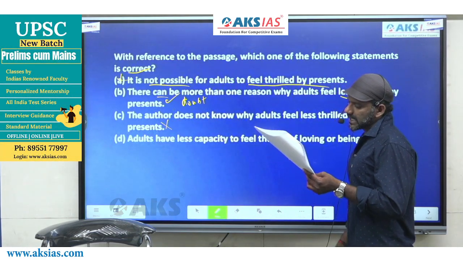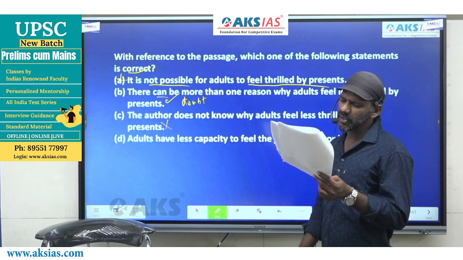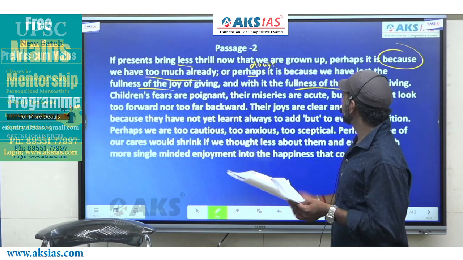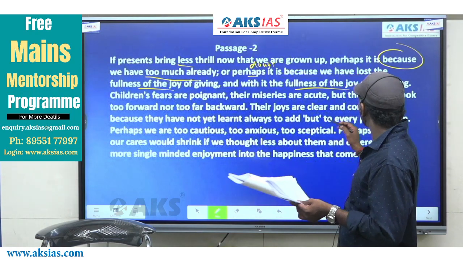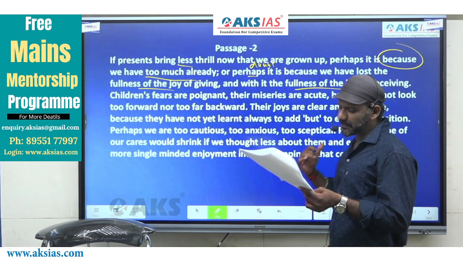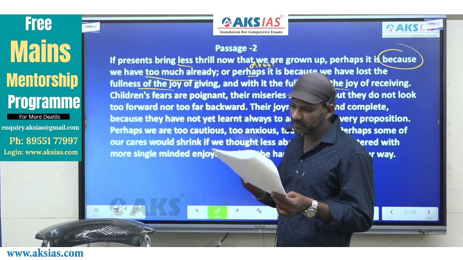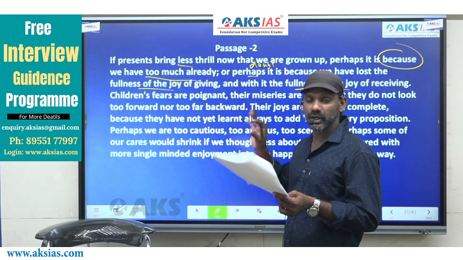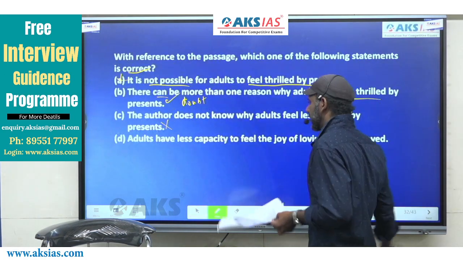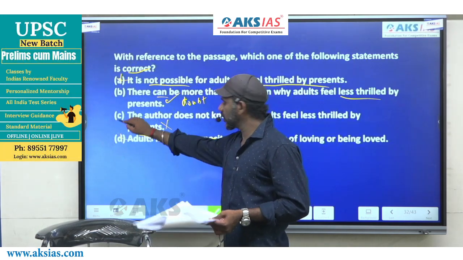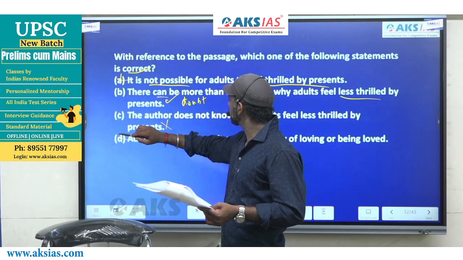Adults have less capacity to feel the joy of loving or being loved? Adults possessing less capacity to feel the joy of loving or being loved is not talked about or not a part of the details in the paragraph. This goes beyond the paragraph. D is gone. The answer is B.